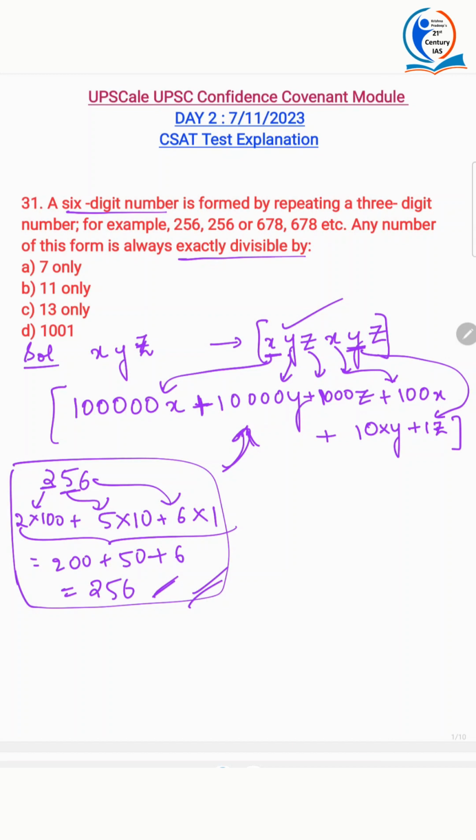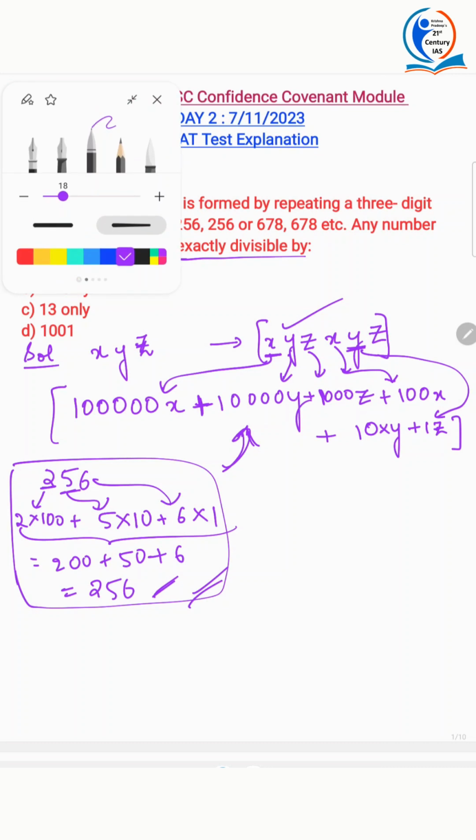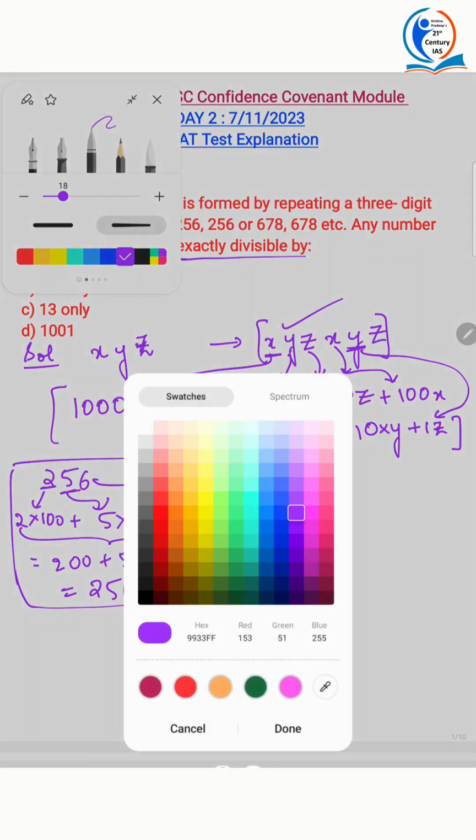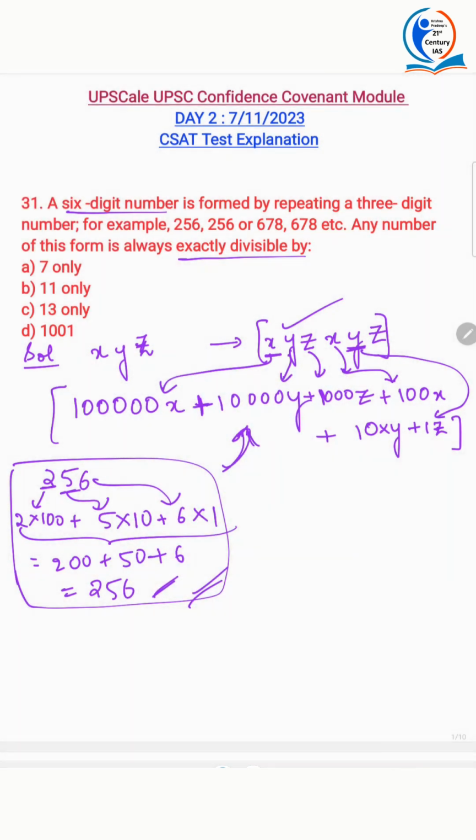Now add the x's, add the y's and add the z's. You add this and this, because it is x.